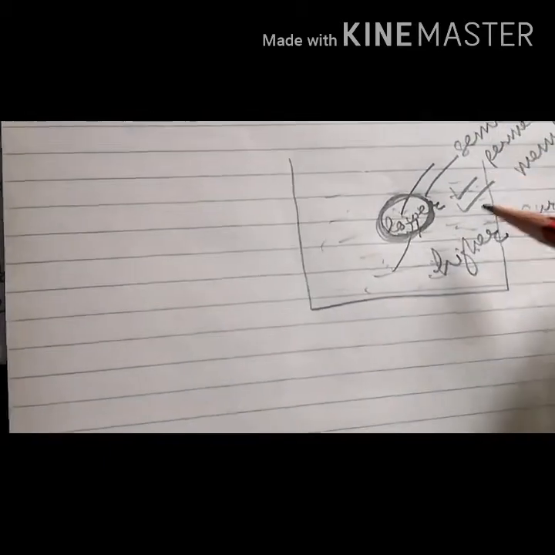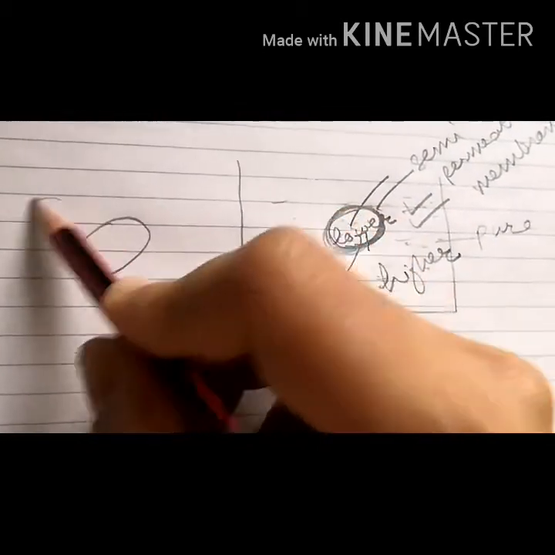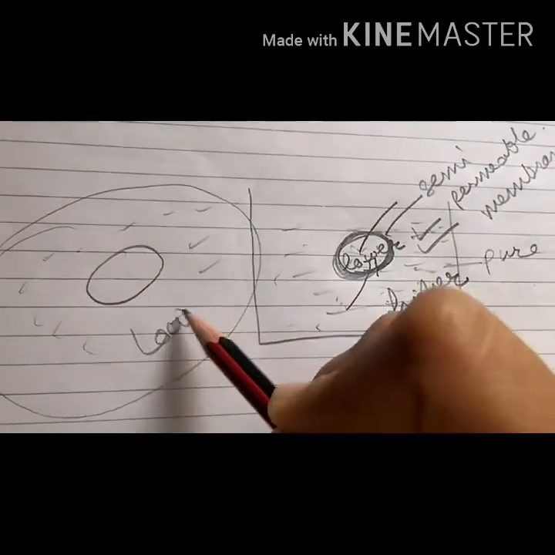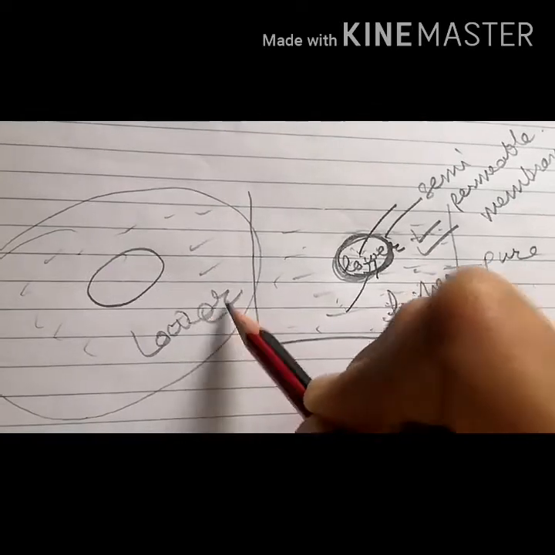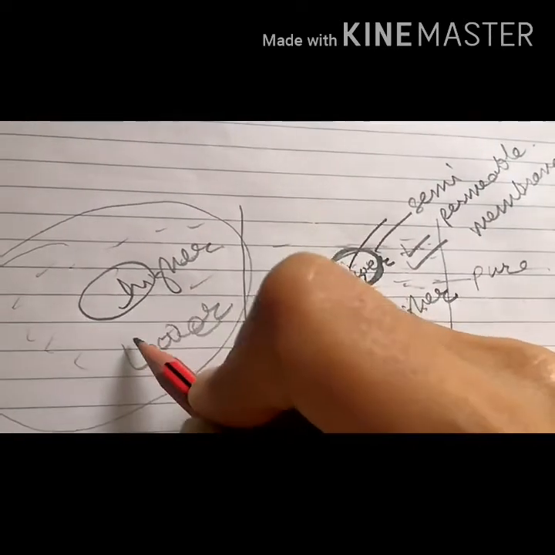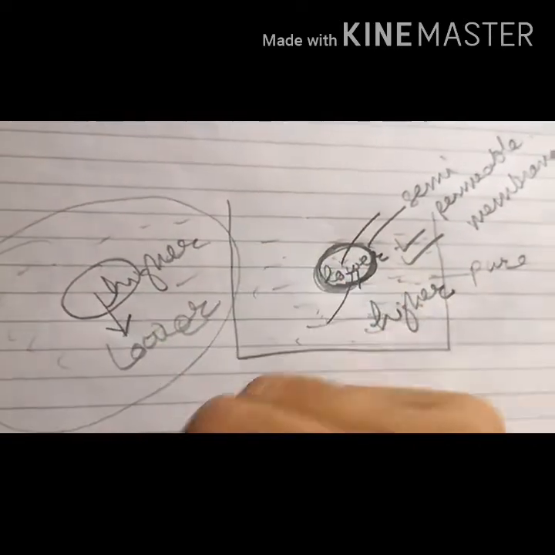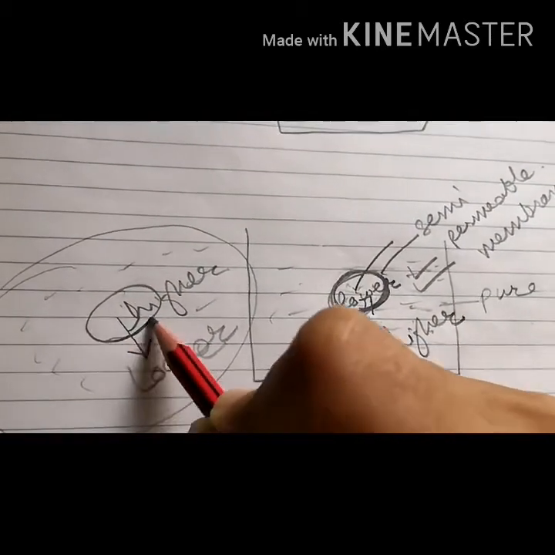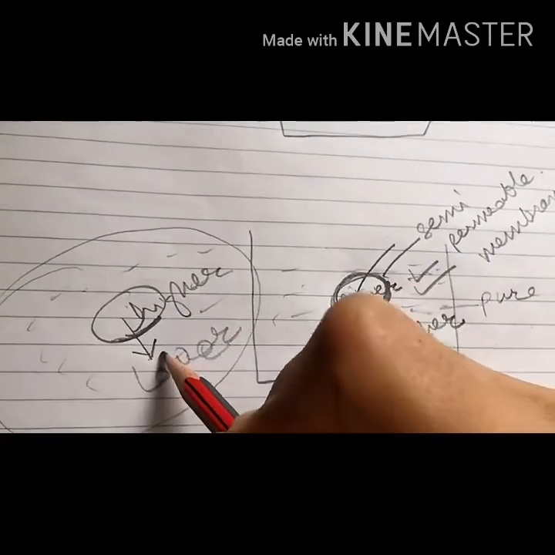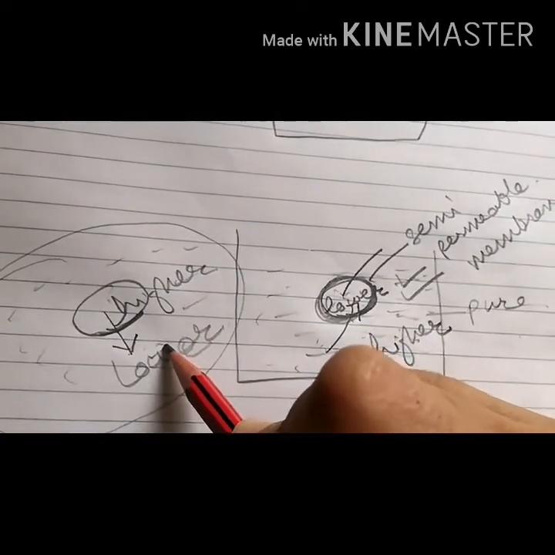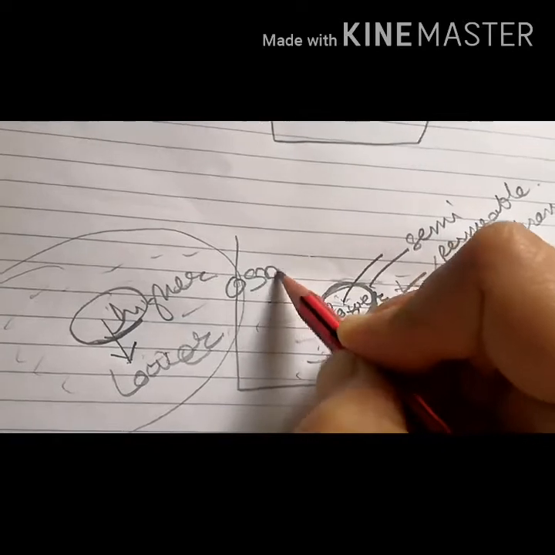Now you will say the water is moving inside the cell, how will it move outside? Sometimes the cell is present in such an environment where the concentration of water is lower outside. We will discuss it further. It is lower outside, whereas inside the cell it is higher. Now what will happen? The water will move from higher concentration to lower concentration. It means the water will move from inside the cell to outside the cell through this semi-permeable membrane, and this is also called osmosis. So water moves inside the cell as well as outside the cell through the process of osmosis.